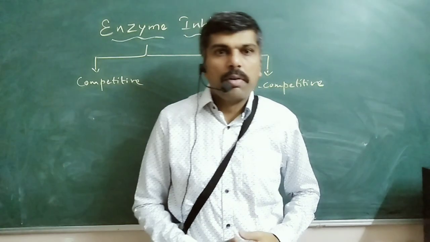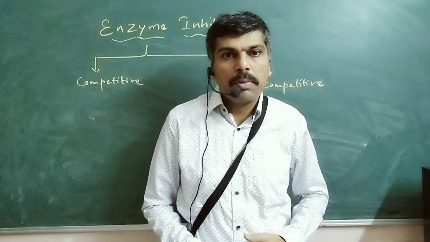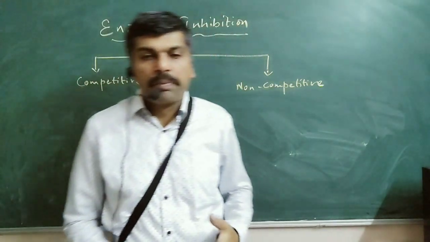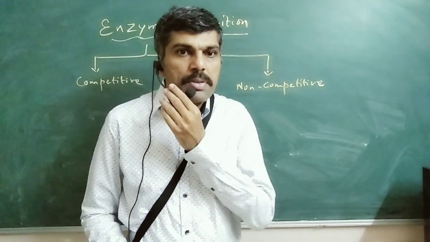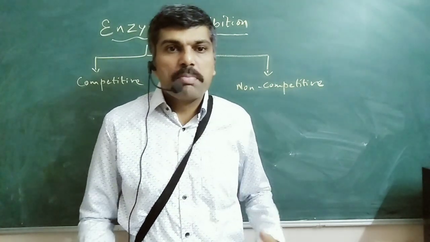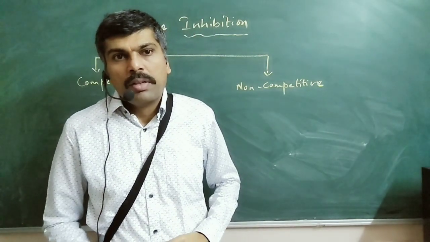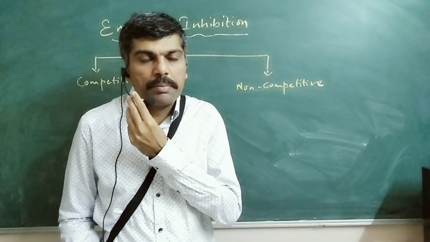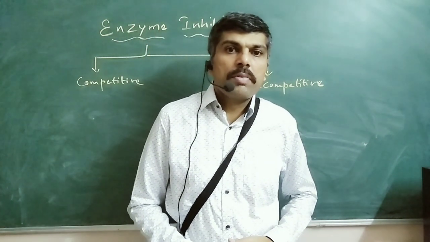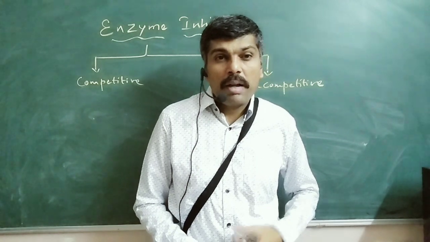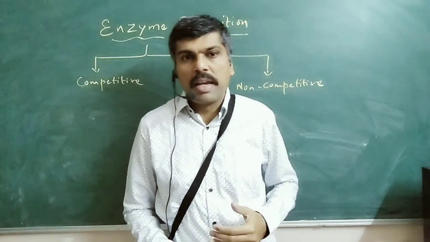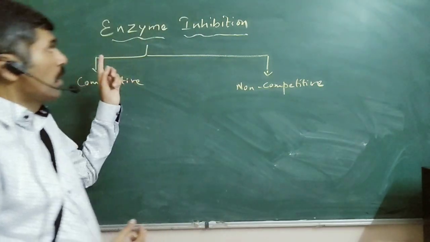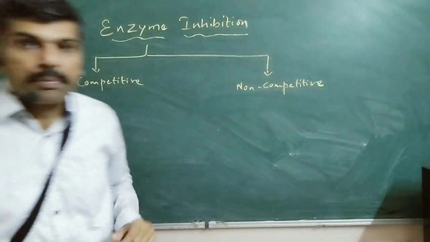Now this can be taken advantage of by introducing a molecule which is called the enzyme inhibitor, which starts competing with the substrate and starts binding with the enzyme. So the molecule that competes with the substrate and brings down the activity of the enzyme is called an enzyme inhibitor, and this action is what is called enzyme inhibition.